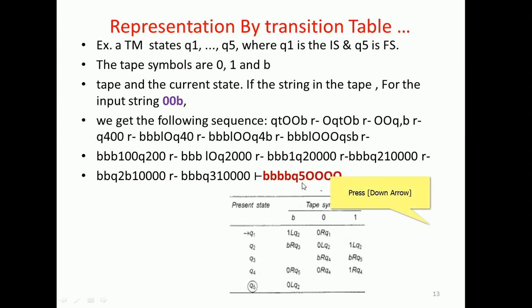So again, the steps follow the transition table which we discussed in the previous slide, and it is witnessed here further. From this we are able to understand the representation of the Turing machine, the deterministic Turing machine model, and we can represent it through different mechanisms called instantaneous description, transition diagram, and transition table.